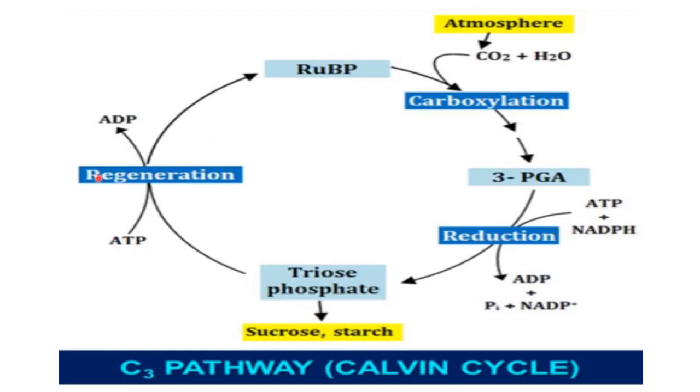So this third step, regeneration, is also very important. In this step, some of the triose phosphate is converted into RuBP again. There is a need of energy for the regeneration of this RuBP, and this energy we get from ATP. So one molecule of ATP is used here. So in total you can see here 2 ATP molecules are utilized in the reduction step and 1 ATP molecule is utilized in regeneration.